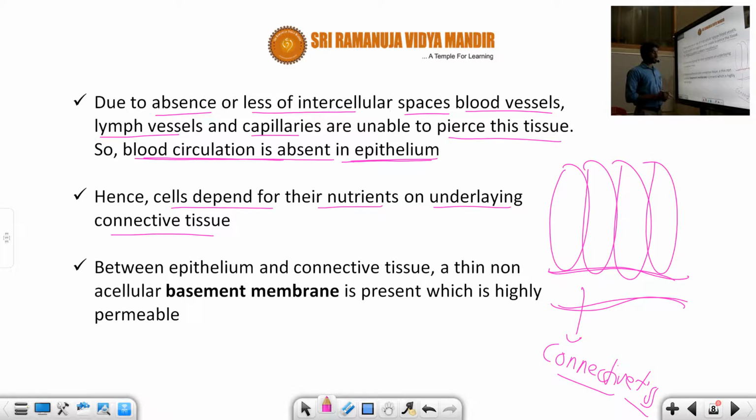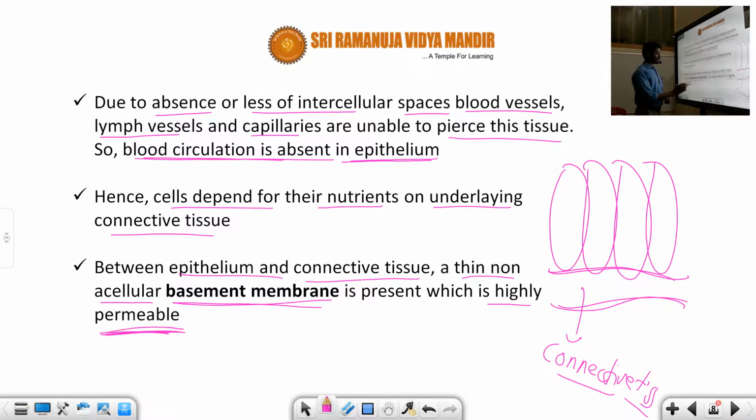Okay, so the next important point, students, this is a very important point. Between the epithelium tissue and the connective tissue, a thin acellular part is present, which is called the basement membrane. It is highly permeable. Permeable means it allows all molecules or ions, etc.